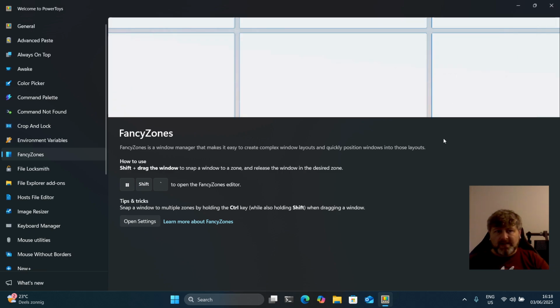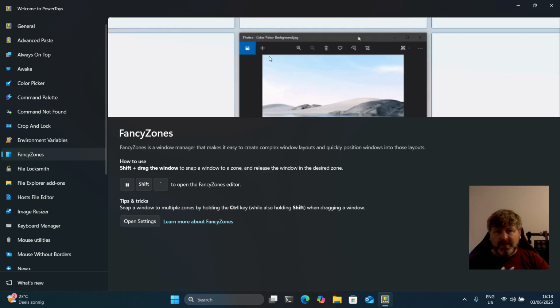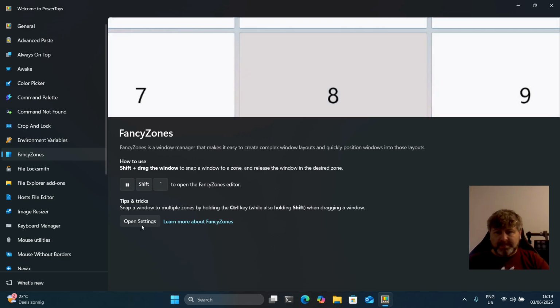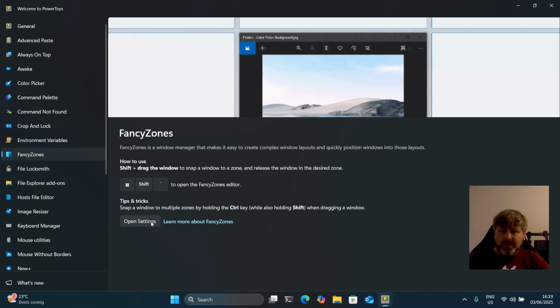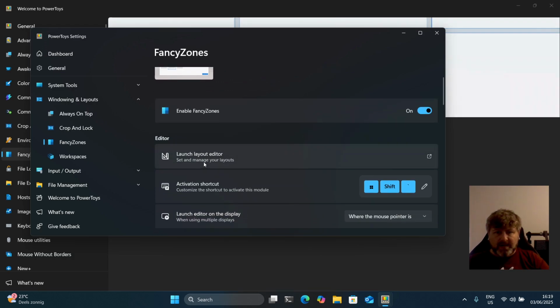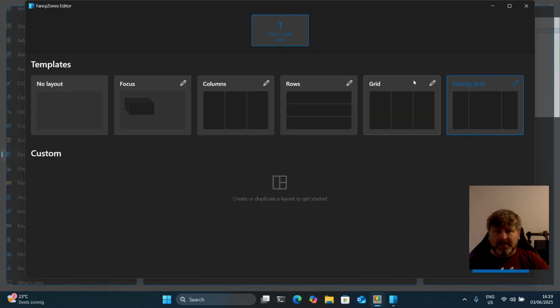FancyZones is amazing. So you can basically, if you have a giant monitor, if you look at the graphic that's showing there, you have these different templates and you can apply them. So if I click open settings, you see it enables FancyZones. If I launch the layout editor, here it is.